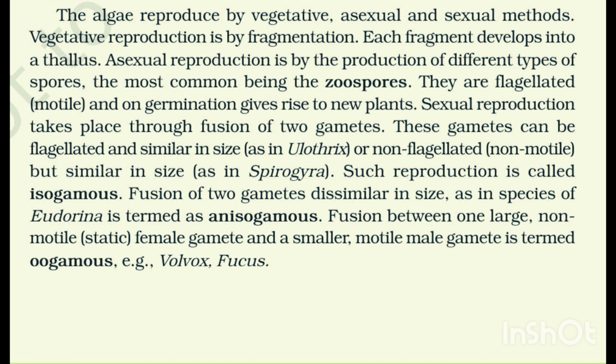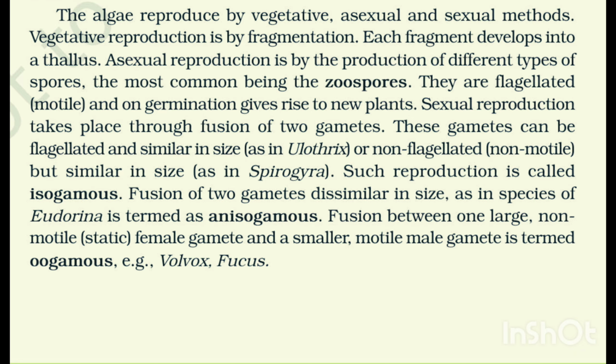These gametes can be flagellated and similar in size as in Ulothrix, or non-flagellated, non-motile, but similar in size as in Spirogyra. Such reproduction is called isogamous. Fusion of two gametes dissimilar in size as in species of Eudorina is termed as anisogamous. Fusion between one large, non-motile, static female gamete and a smaller, motile male gamete is termed oogamous, e.g.